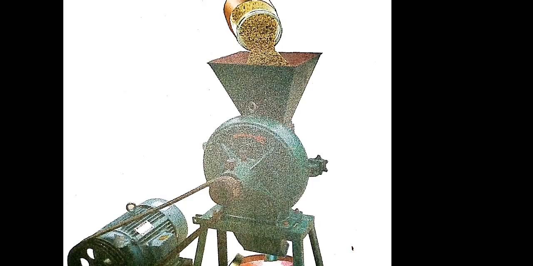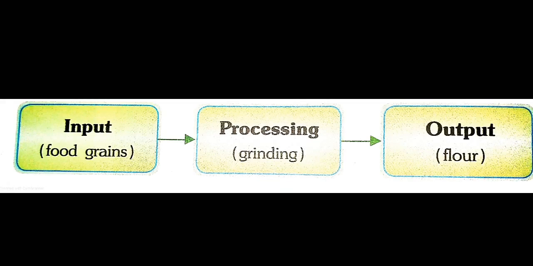In this entire procedure, the food grains put into the funnel are the input. The function of grinding the food grains into flour is processing. The flour which comes out of the opening is the output. In simple words, input means food grains, processing means grinding the food grains, and the outcome is flour.